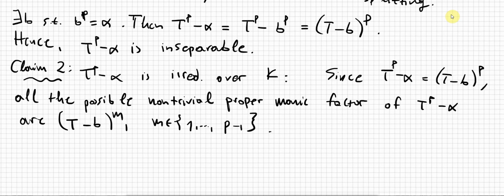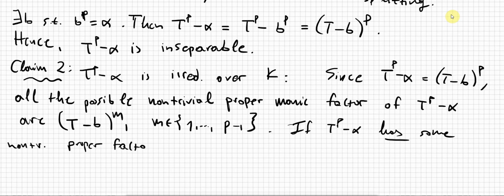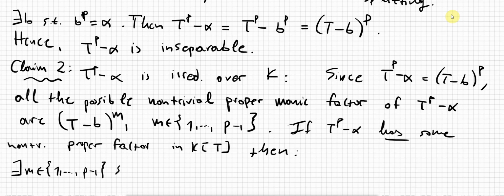Therefore, if t to the p minus alpha has some non-trivial proper factor in k[t], then it's going to be one of these guys, and therefore we can find an m living in here, such that (t minus β) to the power of m is going to be inside this polynomial ring, right?